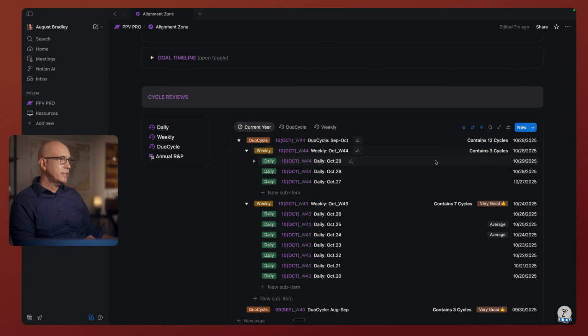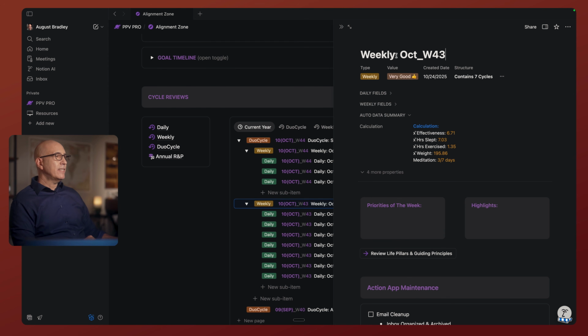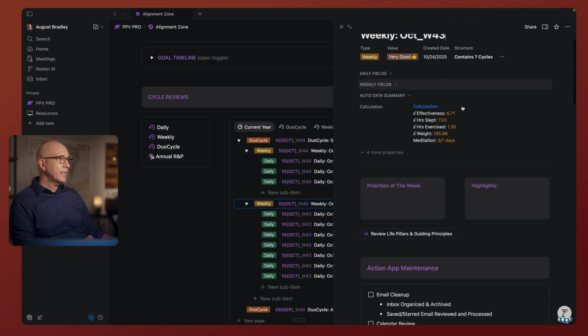When you create a new page here, it automatically enters the title, so it dates and defines the week automatically for you once you set the weekly type and the date. And then it's structured within the weekly and duo cycle hierarchy. Again, we have calculations here with formulas that are averaging and giving you aggregate data for that time period, whether it's a weekly or a duo cycle time period. It's giving you the overview of data of those things that you've decided are priorities for tracking.